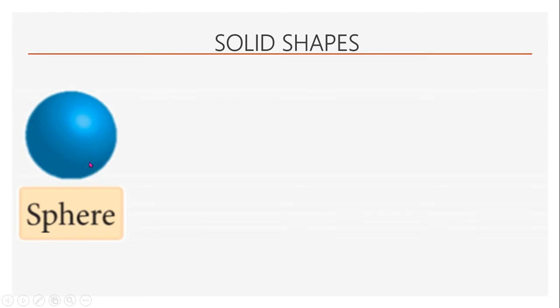It may look like a circle here, but it is not a circle. The difference between a circle and a sphere is that a circle is just drawn on a surface, but a sphere is a three-dimensional object. It will not lie entirely on a surface. It is an object like a ball.